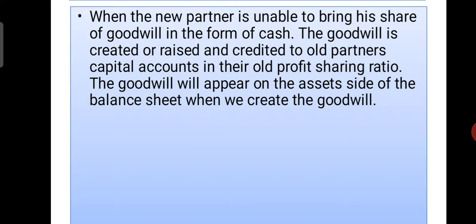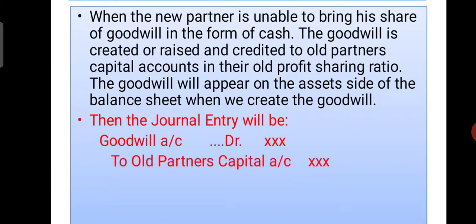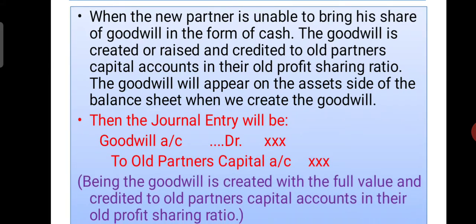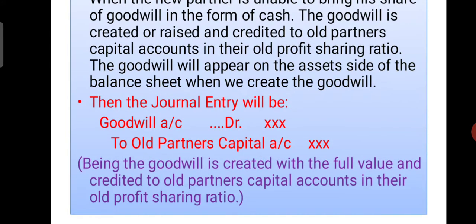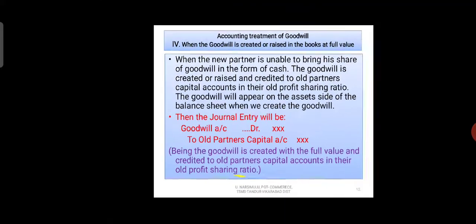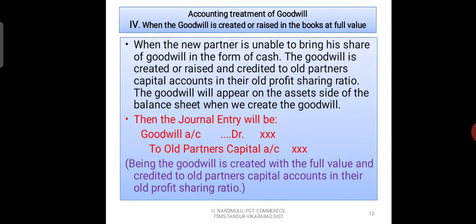So here only one entry will come. When we create the goodwill, we write one entry. What is that? Goodwill account debit to old partners' capital accounts. Narration: Being the goodwill is created with the full value and credited to partners' capital accounts in their old profit sharing ratio.